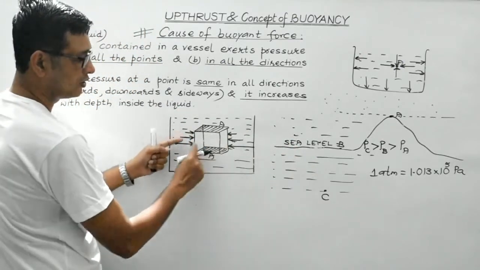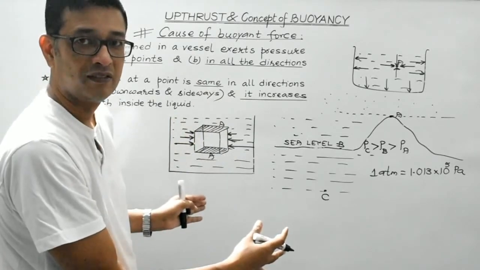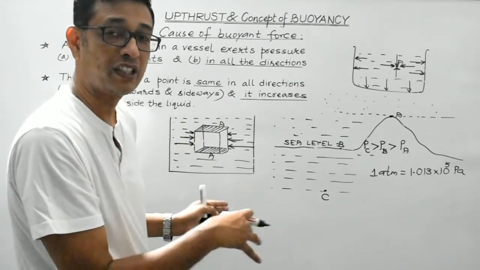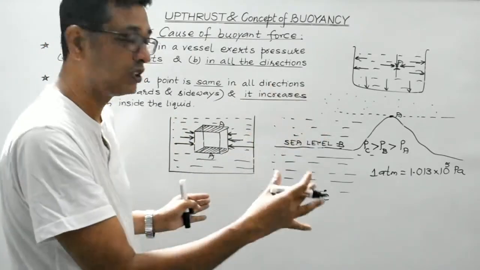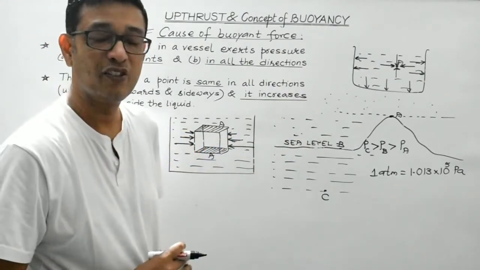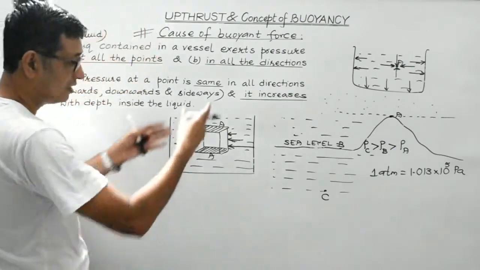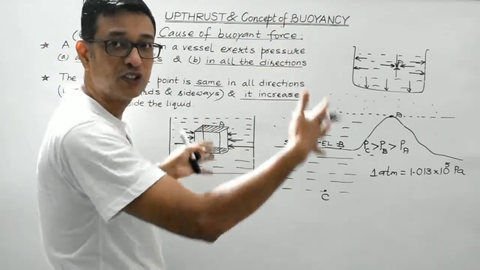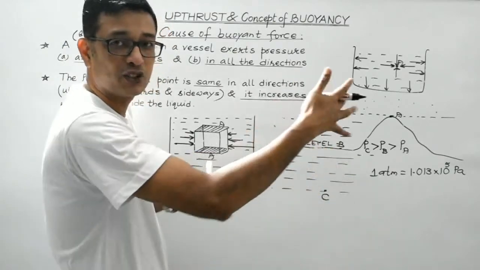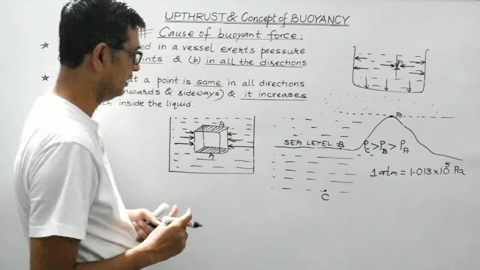So these forces which are acting on the walls of the body, being equal in magnitude and oppositely directed, will tend to get cancelled out in pairs. This is regarding the four walls of the cubical body, right? Now consider the top and the bottom face.